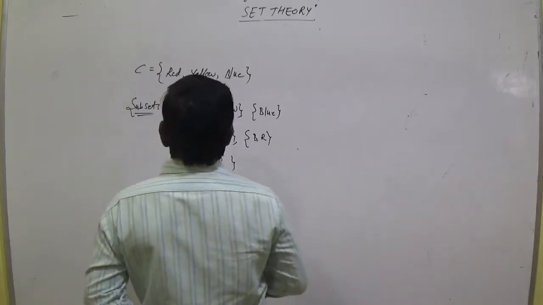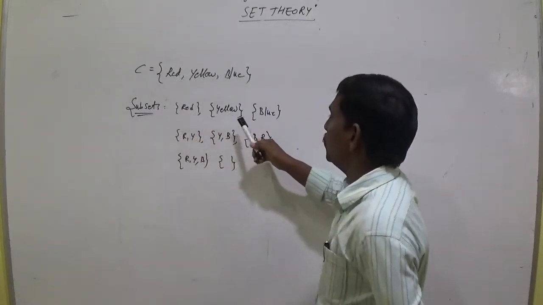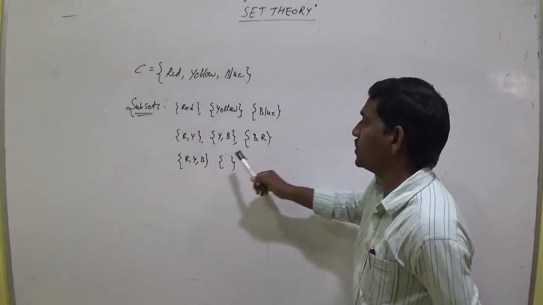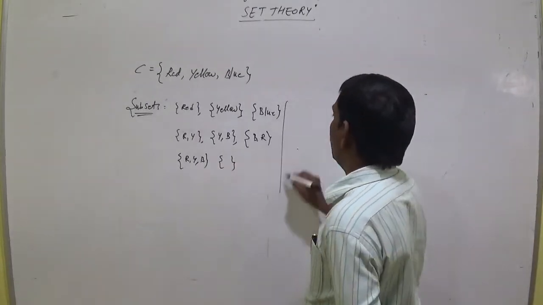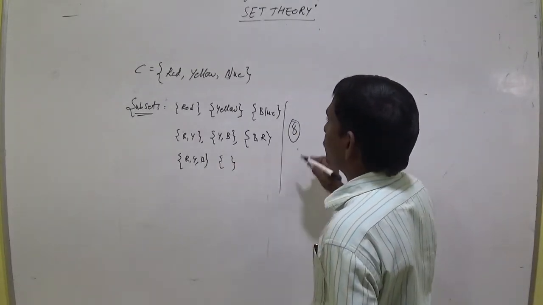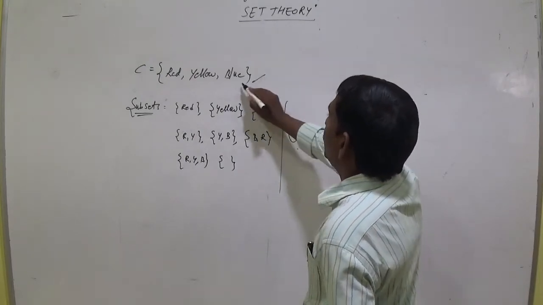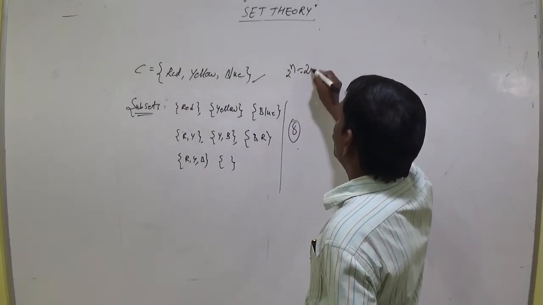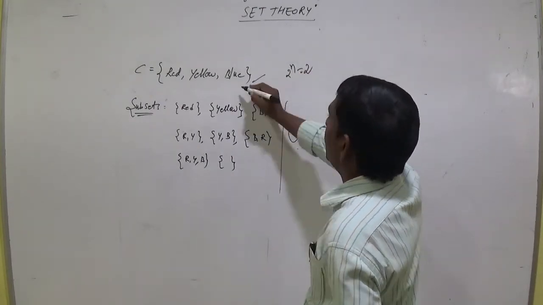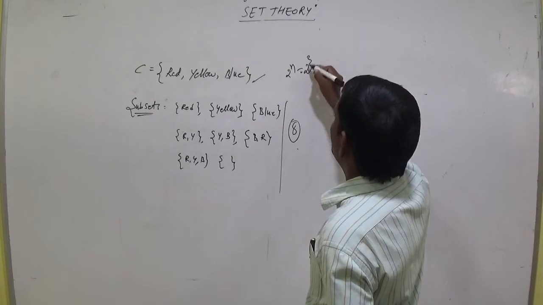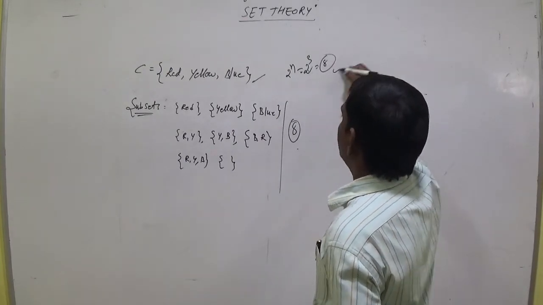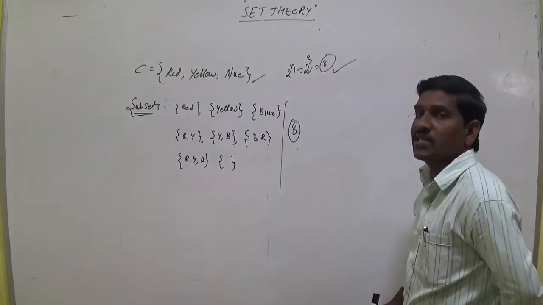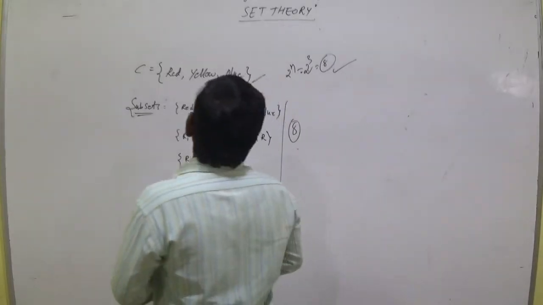How many subsets are there? 1, 2, 3, 4, 5, 6, 7, 8. There are 8 subsets. Why? Because the number of subsets equals 2 power n. What is the n value here? N value is 3. So 2 cube equal to 8. There are 8 subsets if n equal to 3.